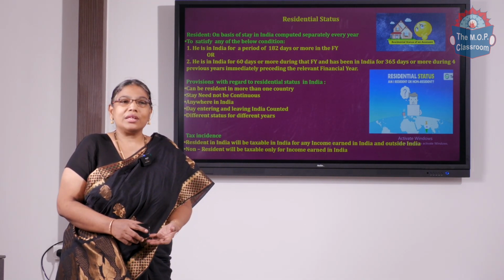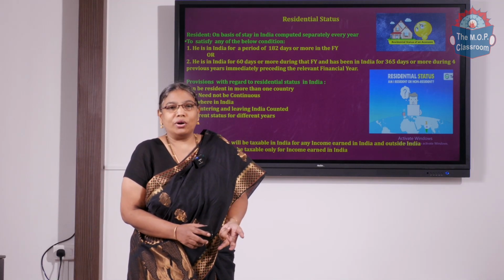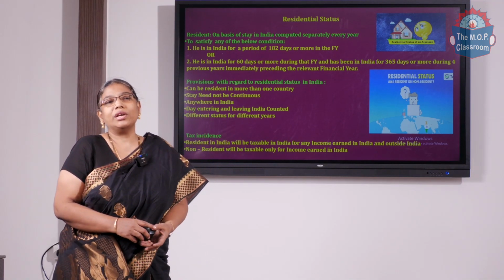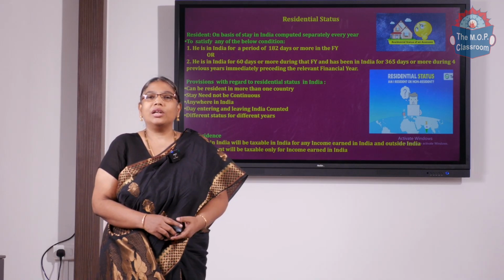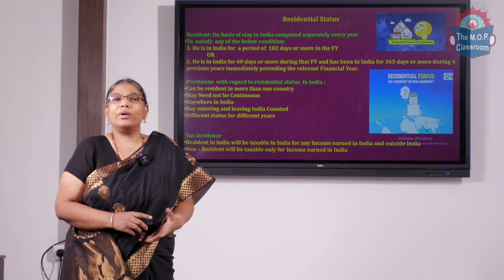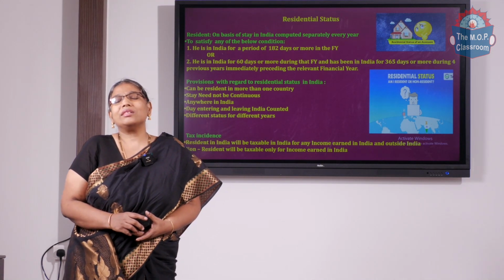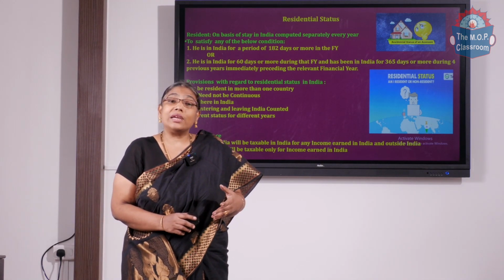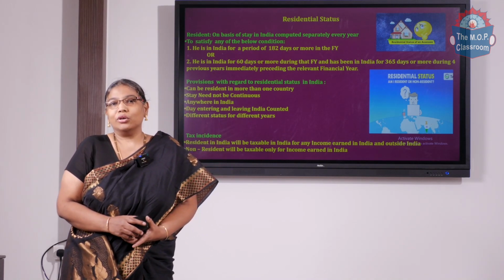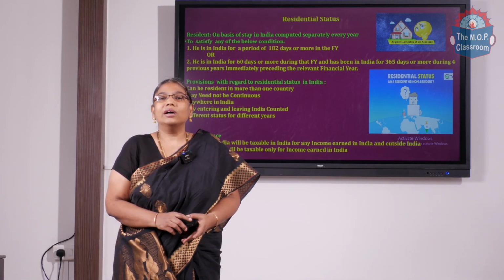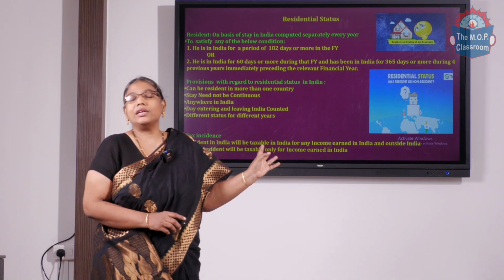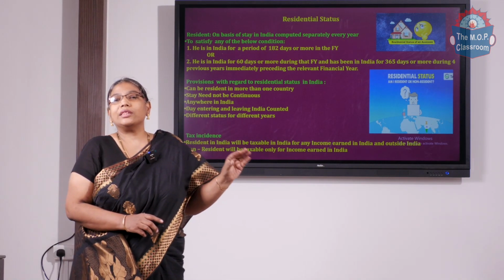Okay, of course we are all resident in India if we don't travel abroad. But the people who are into business, into multinational companies, at a global level, frequently travel abroad. In that case they stay in different countries for different periods. So how do we determine the status of resident in India or not, in order to make the person taxable